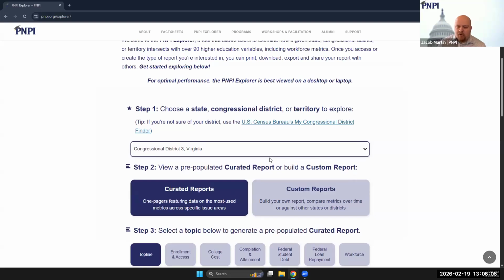Now, I'll also note that if you don't know which district you're looking for, but you do know the zip code that you're interested in, you can use this U.S. Census Bureau's My Congressional District Finder, and we've included the link there just to make that easier for you.